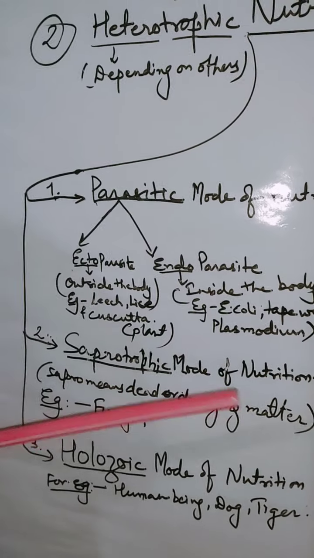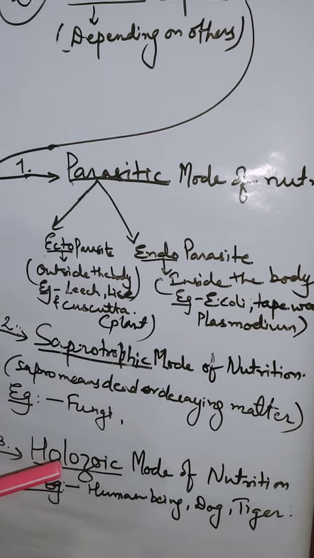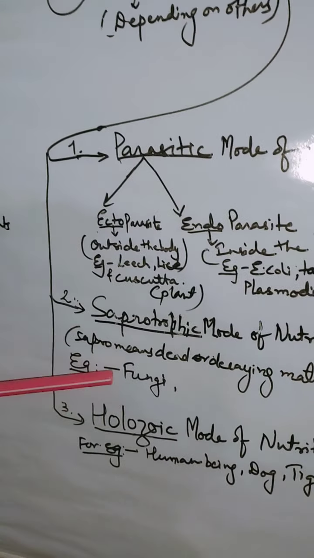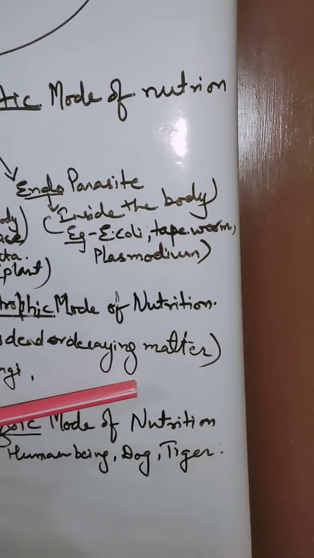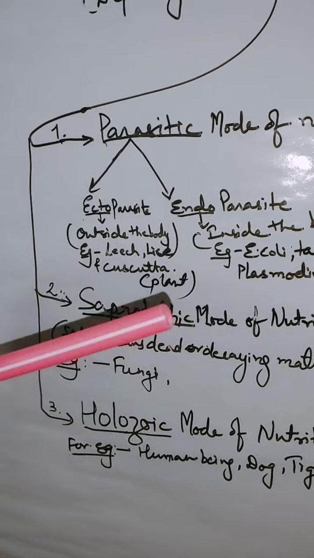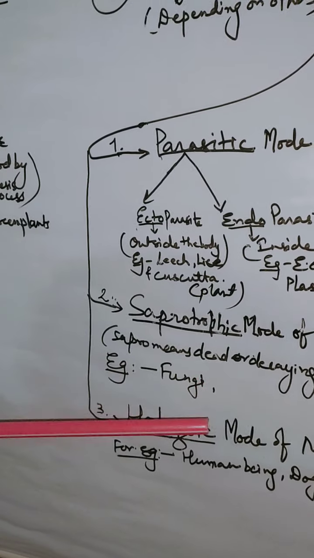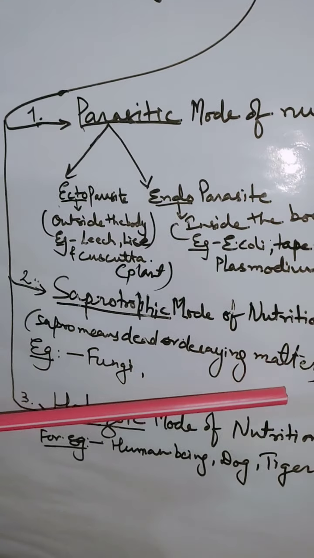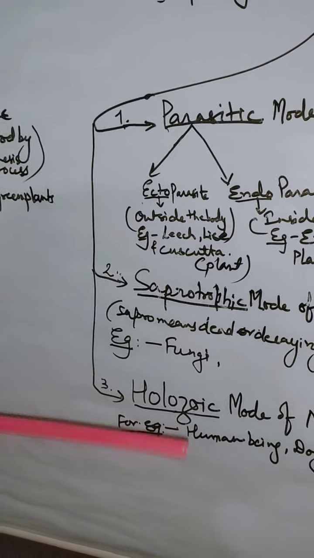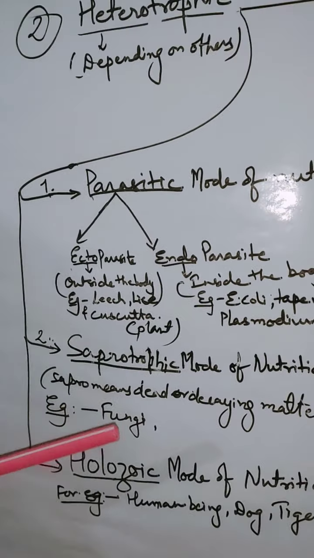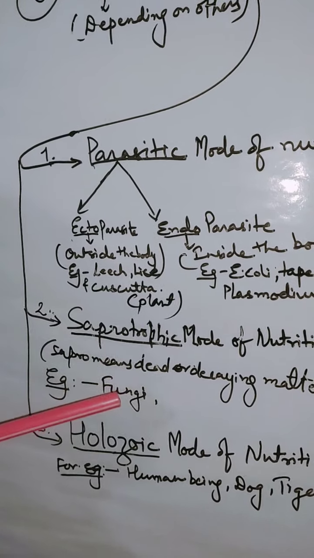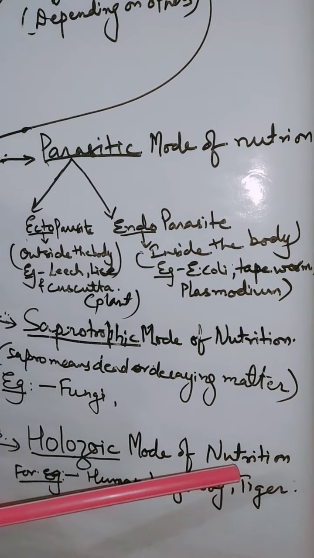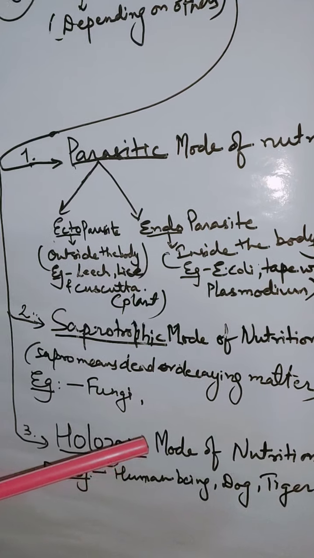Saprotrophic mode of nutrition means these are the kind of organisms which feed on the dead and decaying matter of plants and animals, or after their death. So sapro means dead and decaying matter. They get their food by feeding on the dead and decaying matter, like fungi.